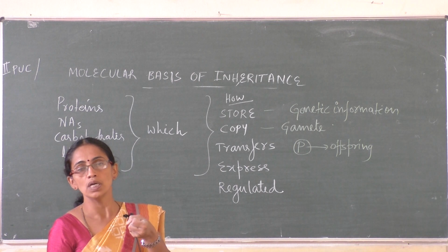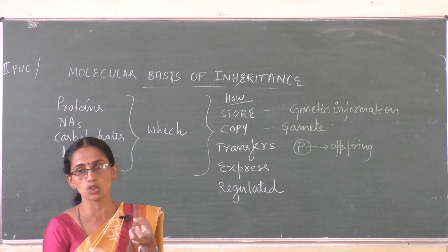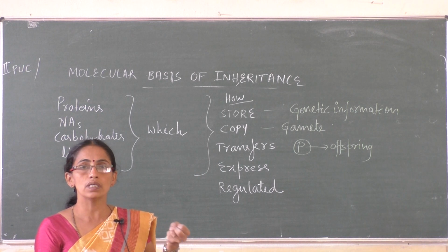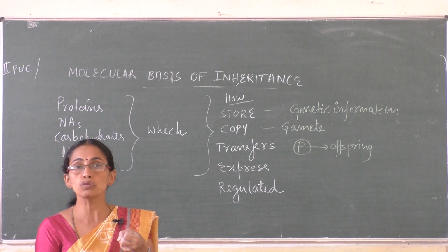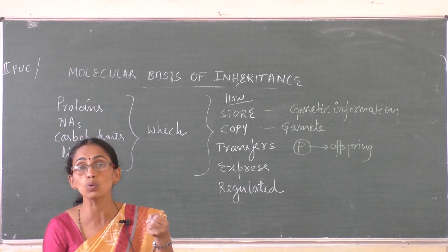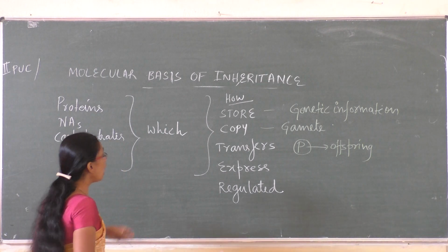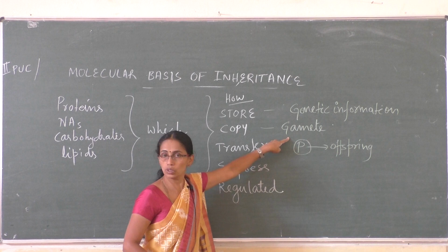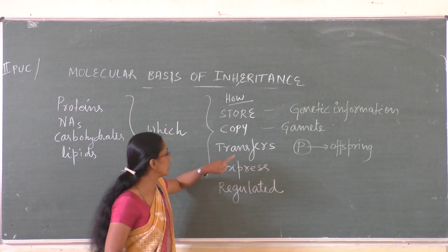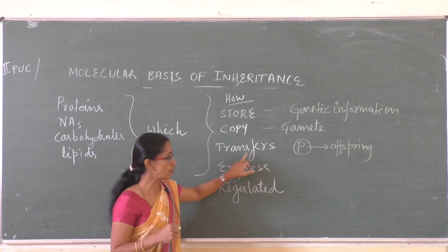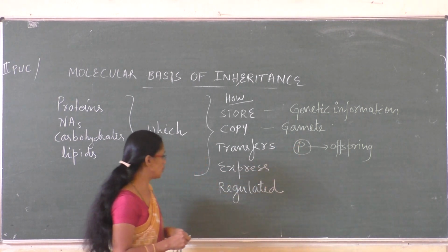Stores refers to, think of any digital instrument like a phone. It stores information. The same way, some biomolecules should be storing the information. How can it store the information? How is the stored information copied into the gamete? How does the transfer of information occur from the parents into the offspring?